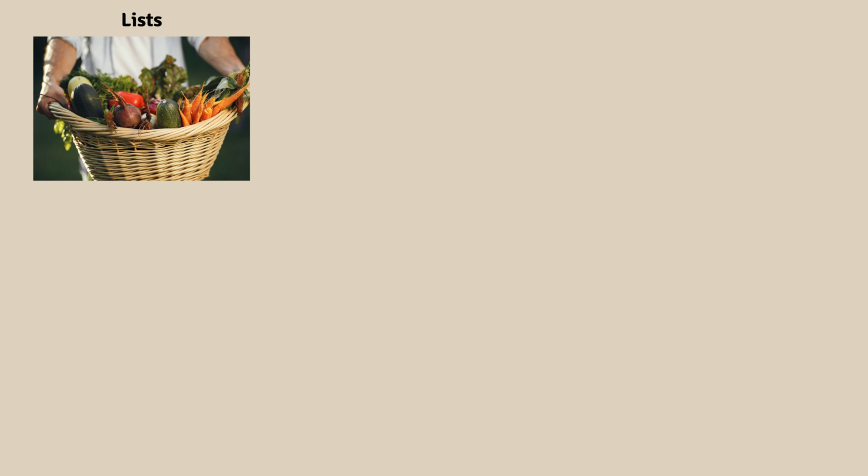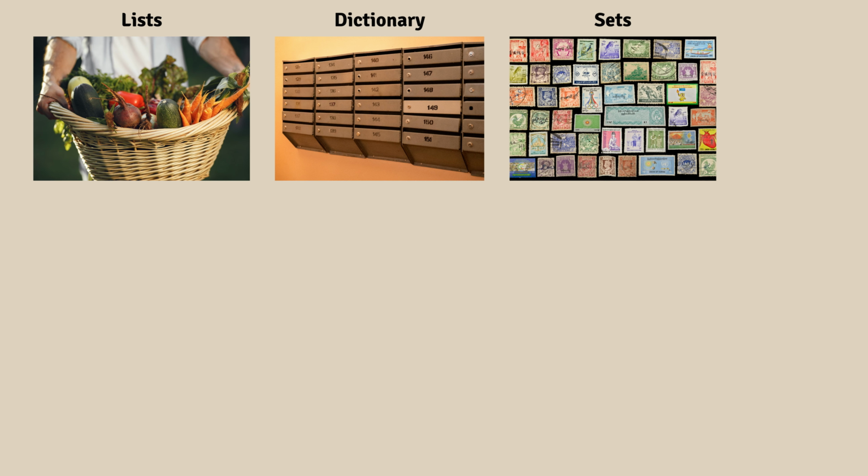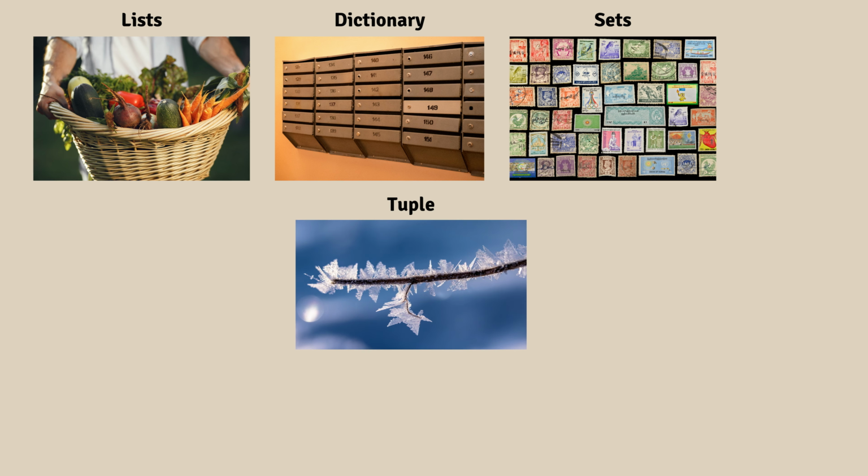Lists are like baskets. You can put any items and rearrange them whenever you want. Dictionaries are like labeled drawers. You know what is inside and you can pull it out quickly with the help of keys. Sets are like sticker collections. You can only collect unique stickers. No duplicates are allowed. Tuples are like frozen arrangements. Once it is set, we can't edit it.